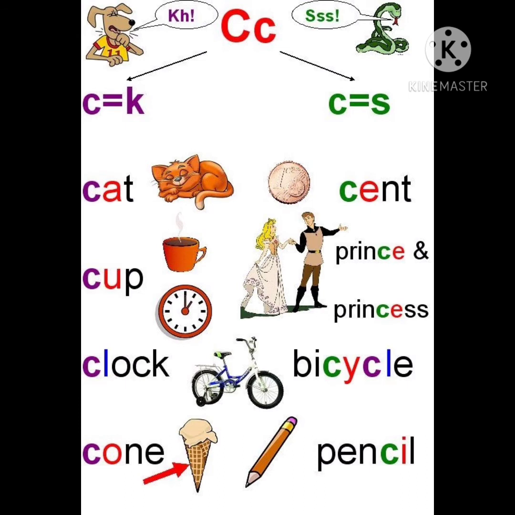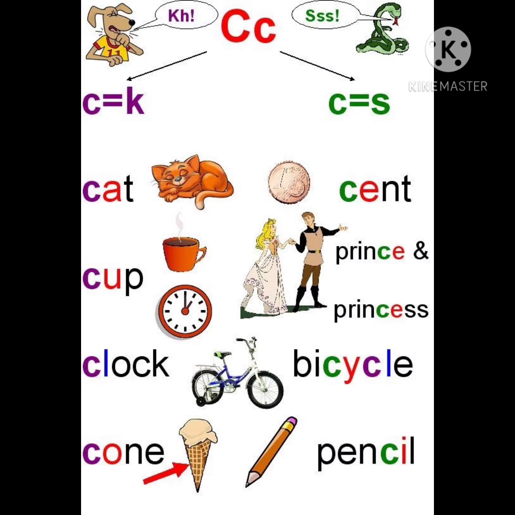And another C also followed by consonant. So we'll say clock. Now see the fourth word, C-O-N-E, cone. If the letter C is followed by O, then also that C sounds as K. That's why we will say cone.